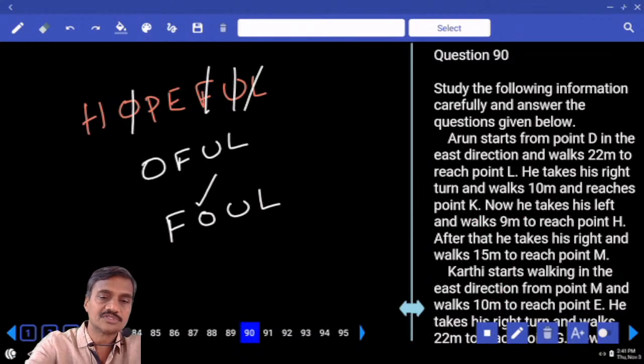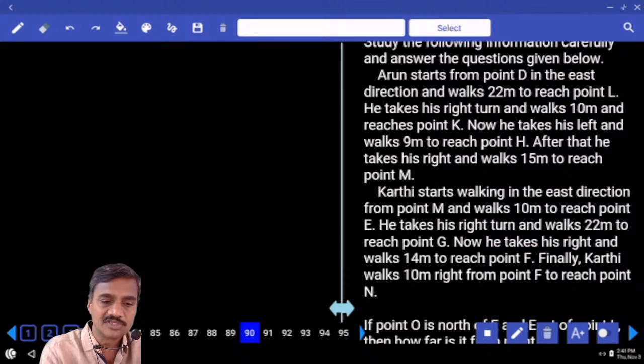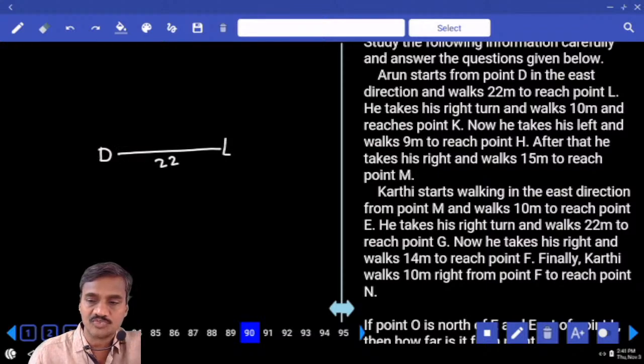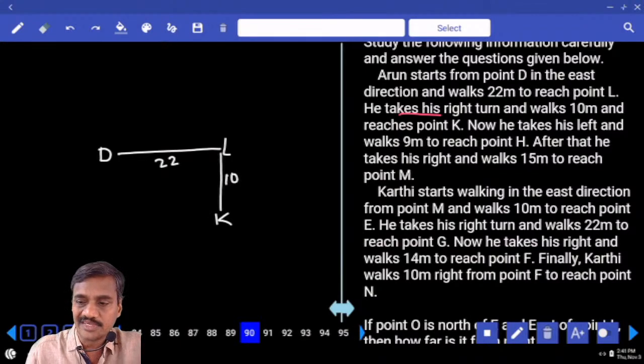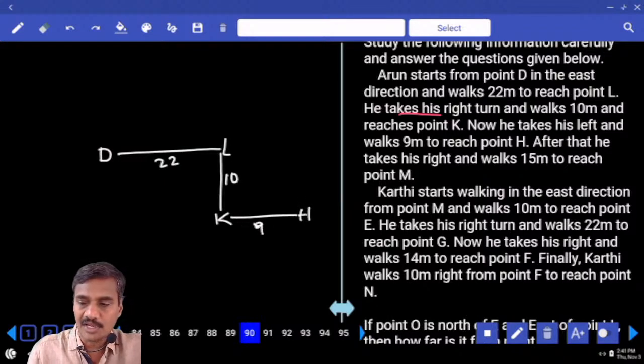The next one, 90 onwards, directions. Now Arun starts from point D in the east direction and walks 22 meters. Now let us take, this is the starting point of Arun, that is D. From here he walks 22 meters and reaches point L. And he takes his right turn and walks 10 meters to reach K. Now he takes his left turn and walks 9 meters to reach H. And after that he takes his right and walks 15 meters to reach M.